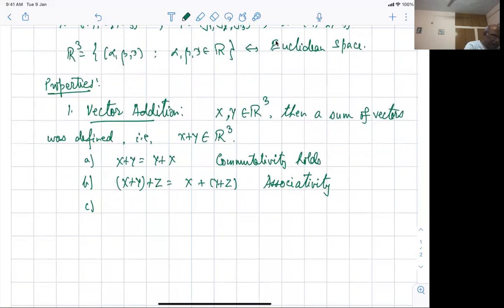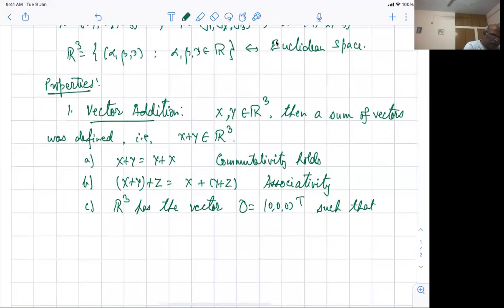C, there was a zero vector, so R3 has the vector 0, which is the same as (0, 0, 0) transpose, such that X plus 0 is equal to 0 plus X, which is the same as X, for all X belonging to R3.